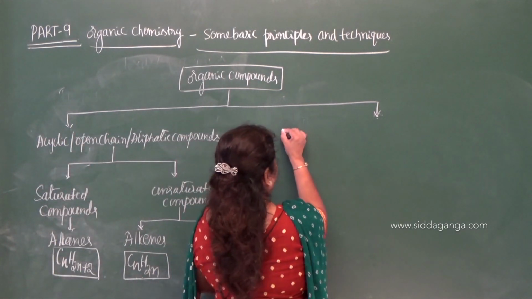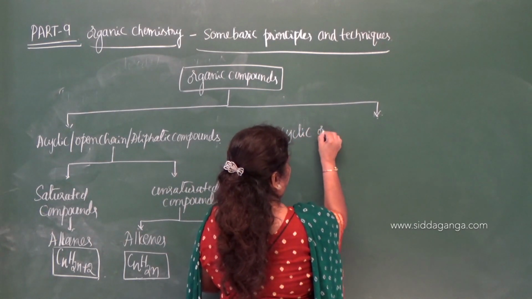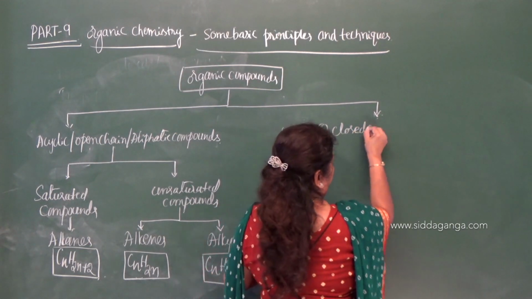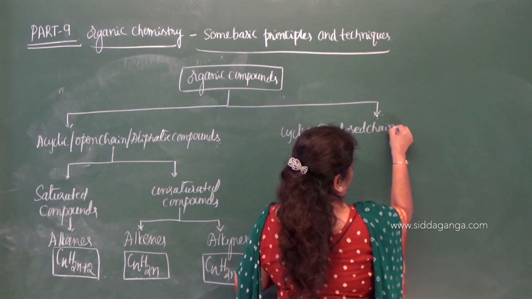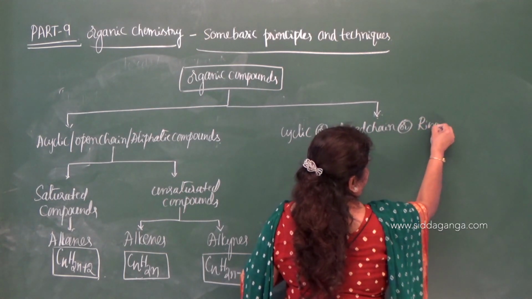So, closed chain, or cyclic, are ring compounds.